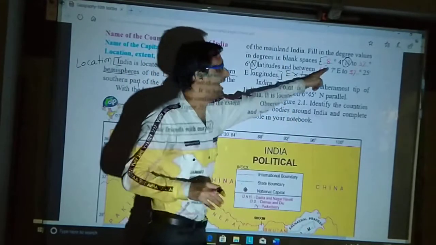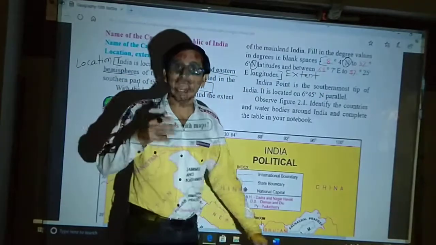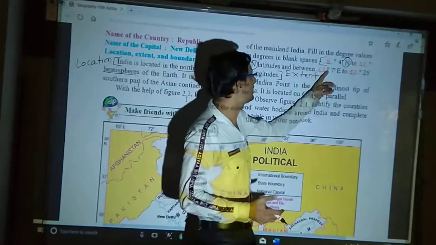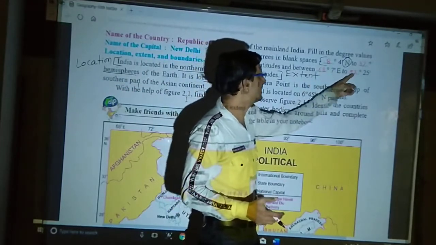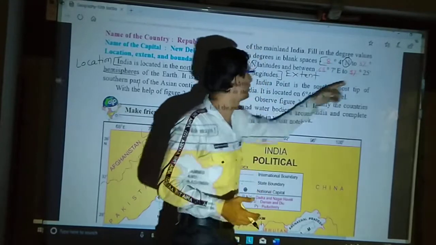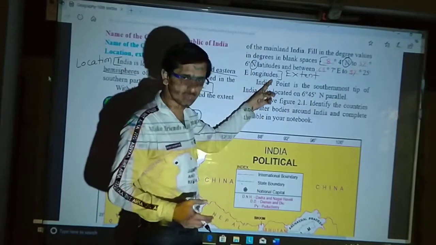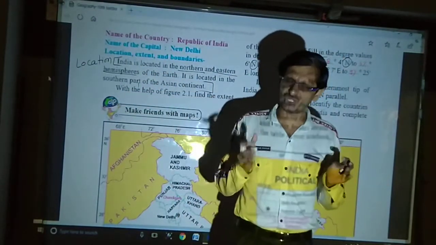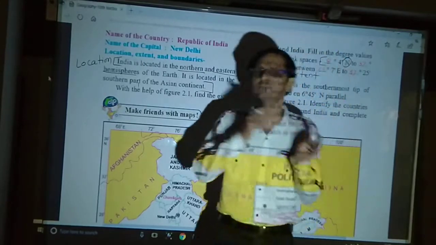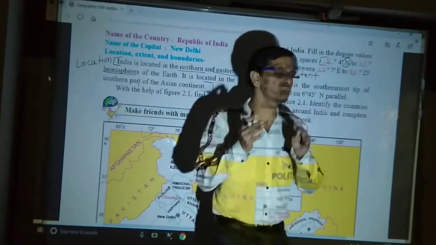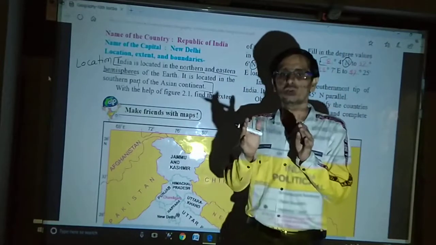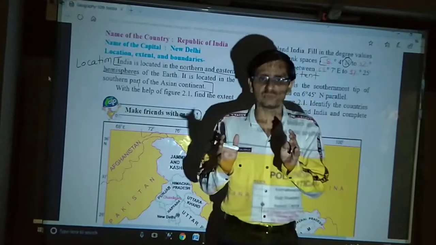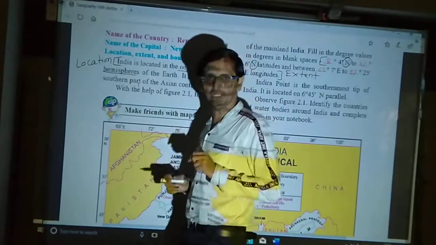Here we are giving the practical, mathematical part, the exact measurement: 68 degrees 7 minutes east to 97 degrees 25 minutes east longitude. Whether you calculate the extent of India, Brazil or any country, first you go by latitude and then by longitude. First you have to calculate latitude and afterwards longitude.